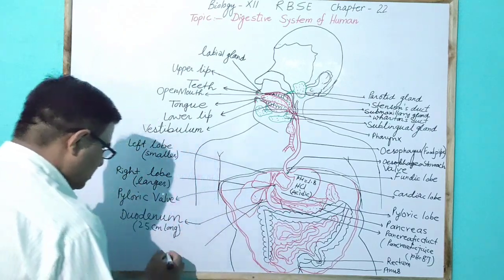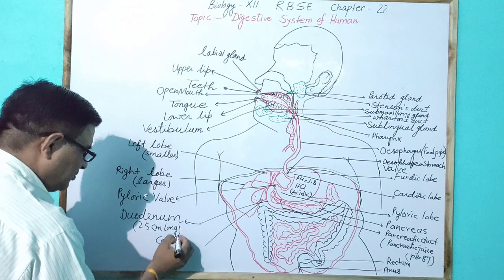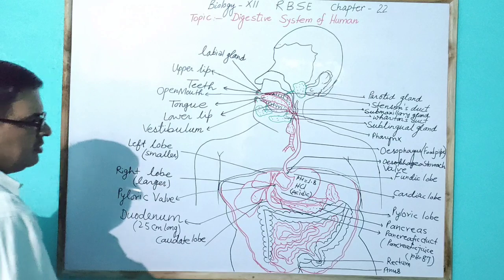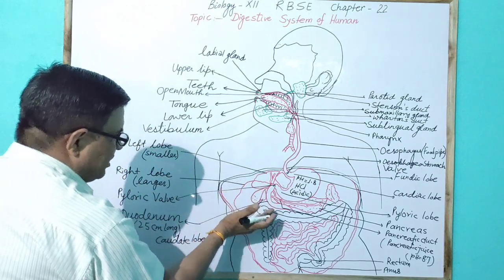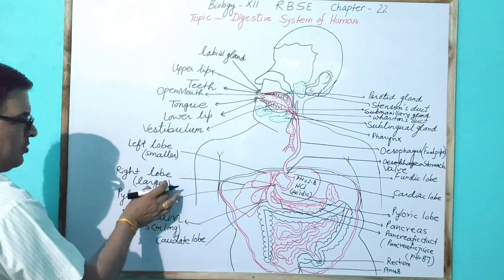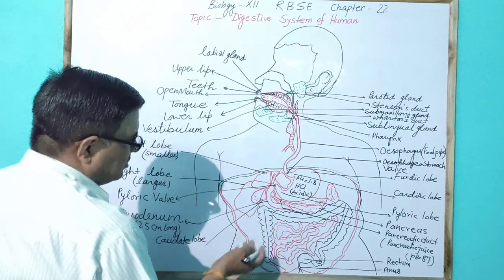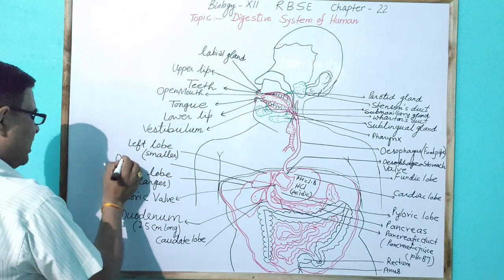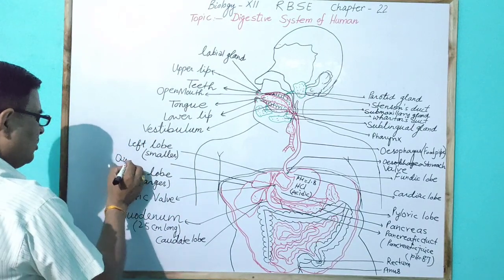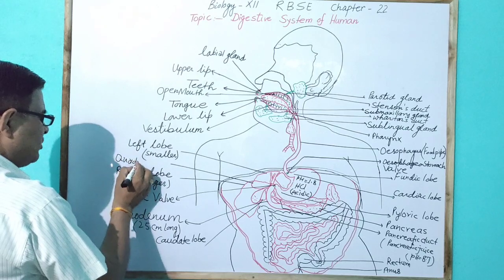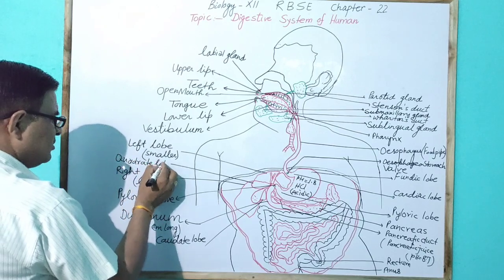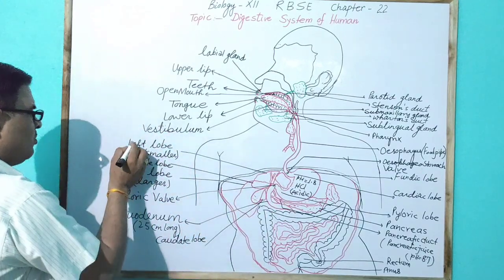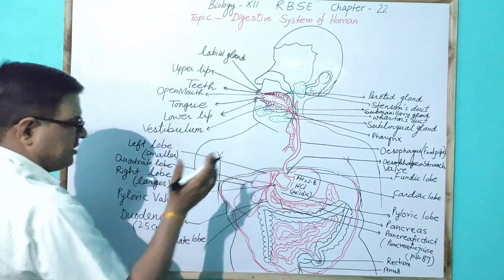One is called the caudate lobe of the liver, which is present ventral to the right lobe. Another is called the quadrate lobe, present just near the left lobe, on its upper side.